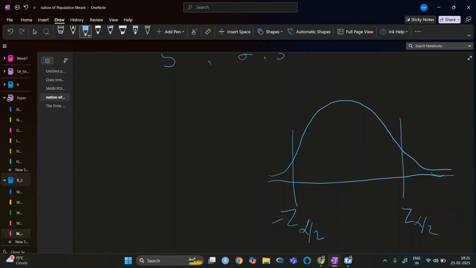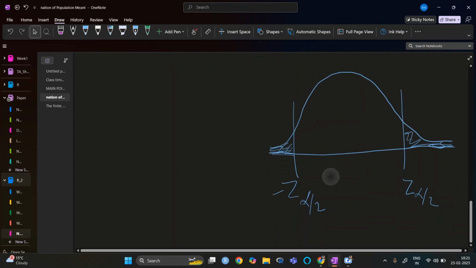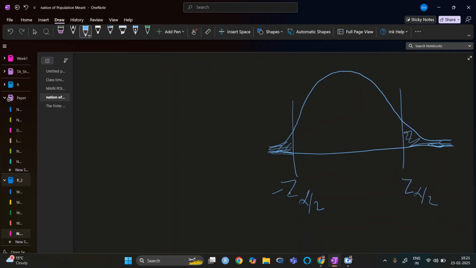So why are we saying alpha by 2? Because if we are saying 100 minus alpha percentage here, then in total alpha percentage will be outside. When we are taking the normal distribution, we know that it is symmetrical.